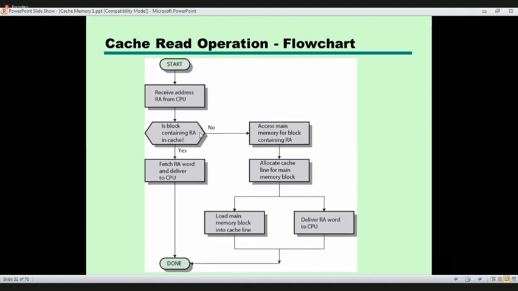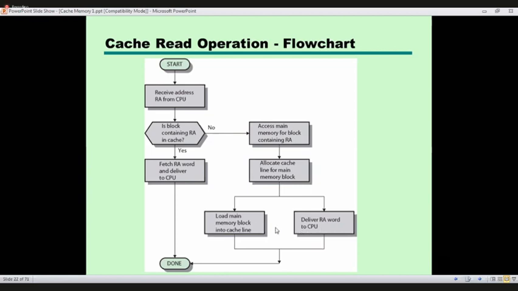If a miss occurs, then what will happen? If it is not in the cache, we have to go to main memory and access the main memory block containing that requested address, and then allocate a cache line for that main memory block. Deliver that particular word to the CPU, and load the memory block into the cache line.